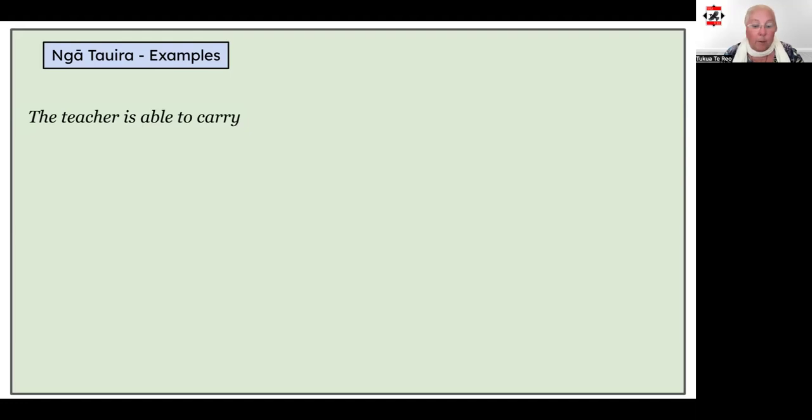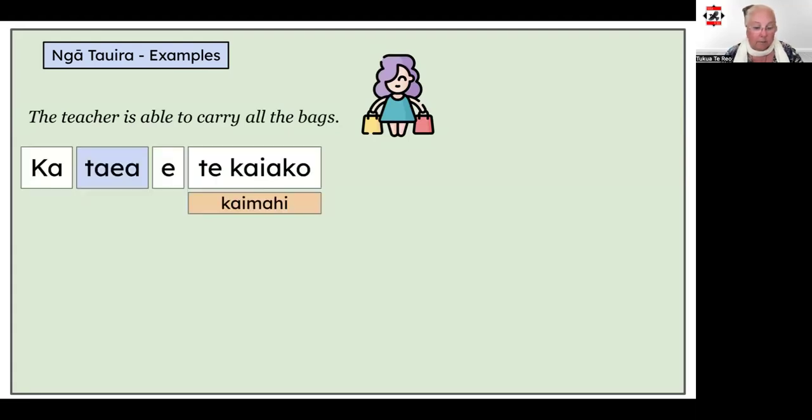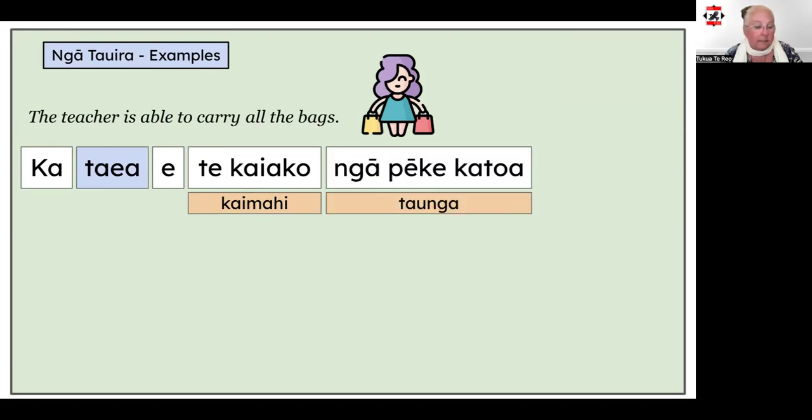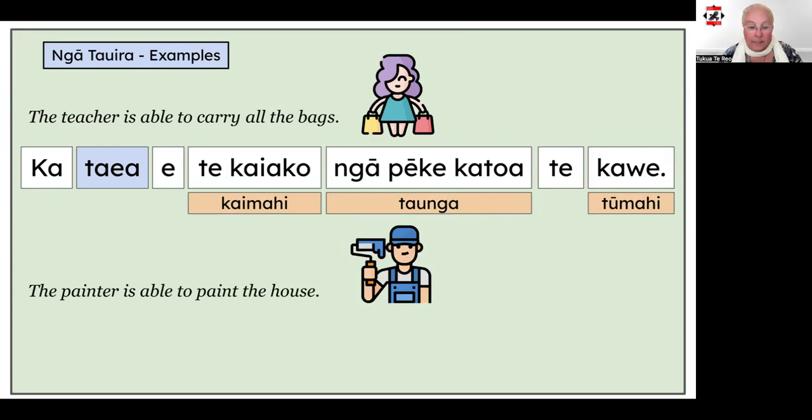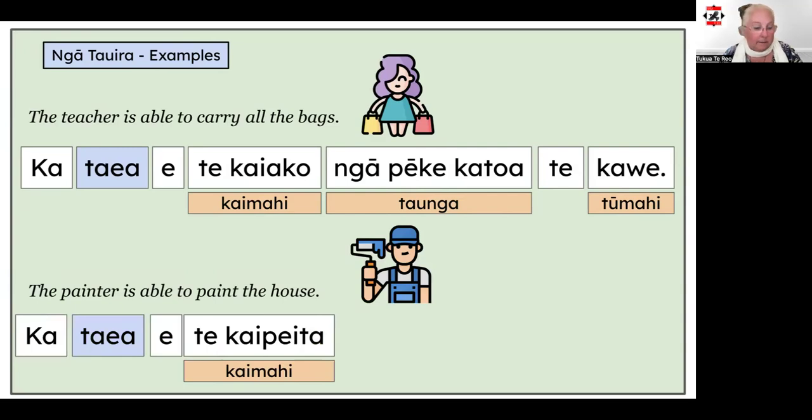Then we add in the object of the sentence, which is all the bags. We'll start our sentence with ka taea e te kaiako, and then we'll add in our object, which is all the bags, and lastly we add in the action at the end, te kawe. Ka taea e te kaiako ngā pēke katoa te kawe. Here's another one. The painter is able to paint the house. Ka taea e te kaipaita, te whare, te paita.